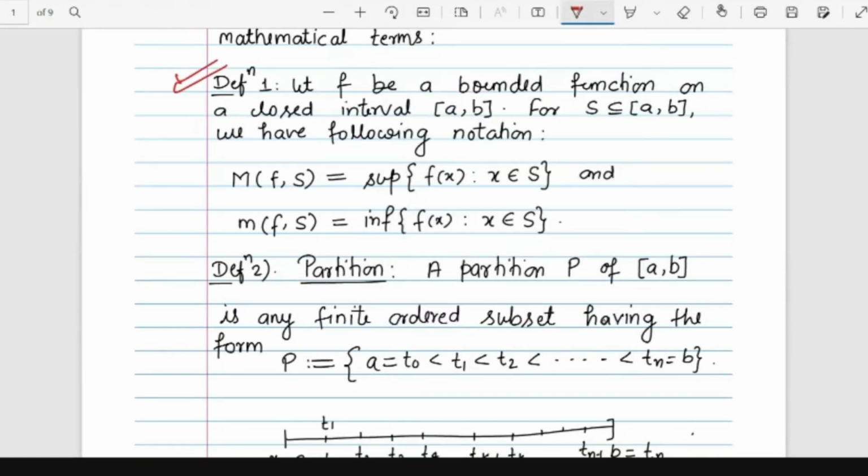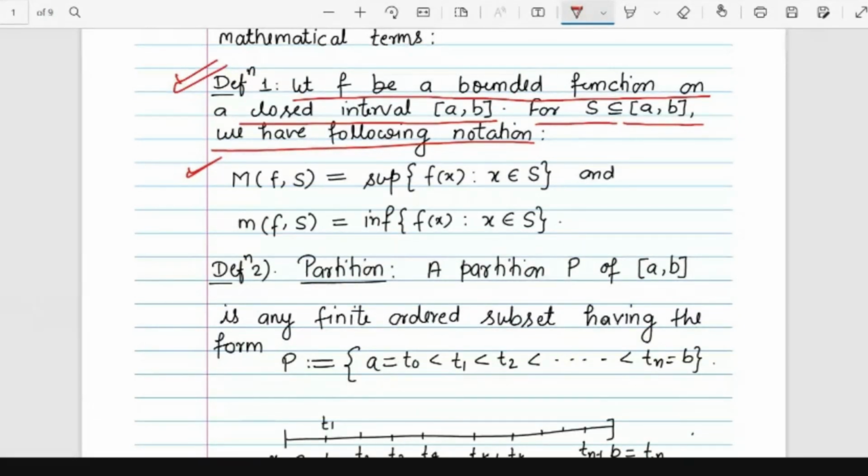Definition number 1: suppose we have a bounded function f on a closed interval [a, b], and S is any subset of the interval [a, b]. We have the following notation. Based on the lower height and upper height, we need two kinds of height. So capital M of the function f on the subinterval S, we define as the supremum of the function on that subinterval S, and small m, we define as the infimum of the function on that subinterval.